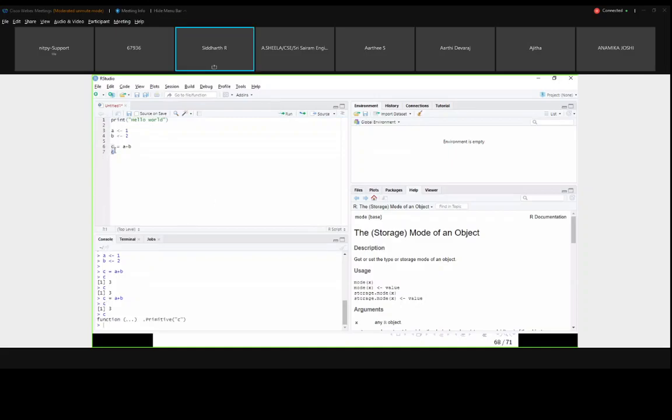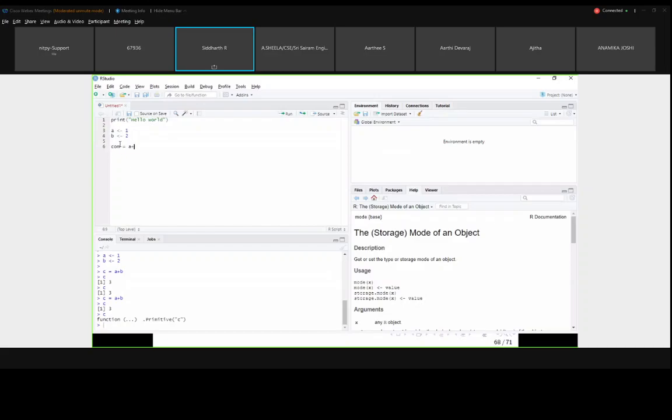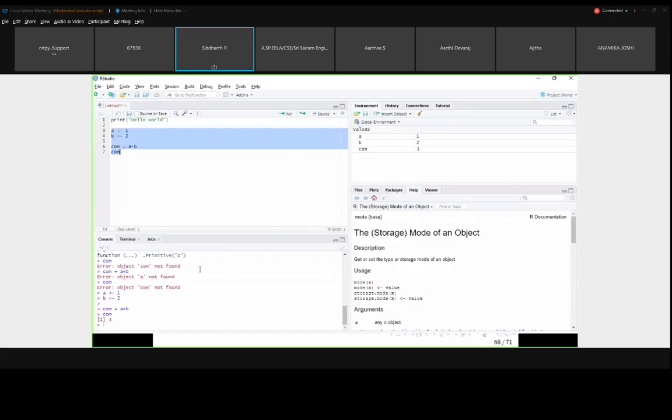Actually C is a combination function, right? So com, sorry. Error, object com not found. So we have cleared the environment. If I run here, now it will show object A not found, object com not found. Now you get the result. Similar to that we can highlight and we can execute in this pane.